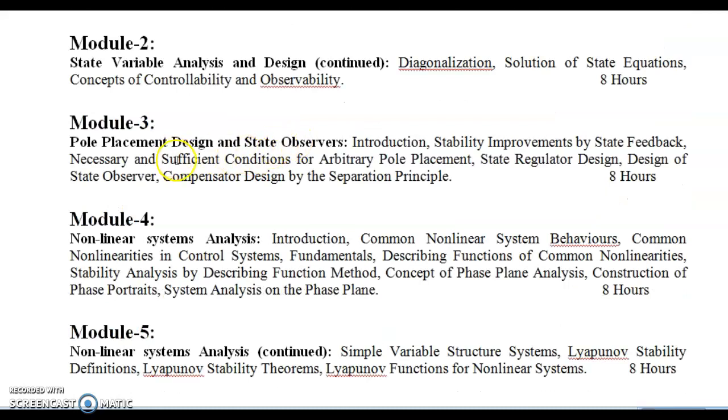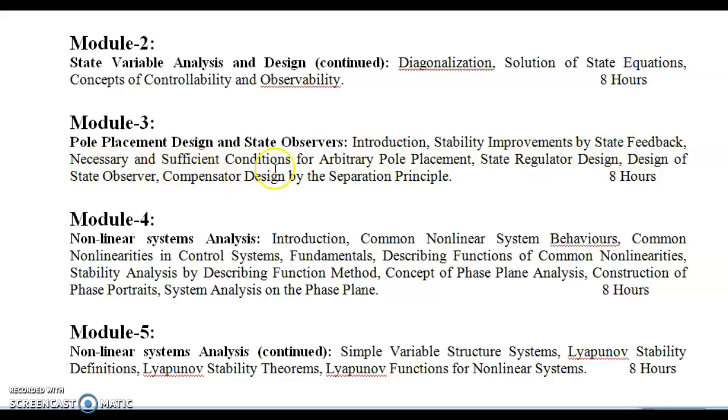Next, come to the third module, pole placement design and state observers. Whatever we studied in the second module, the observability check, is here also. Then here the starting theory concept is state feedback, with necessary and sufficient conditions.